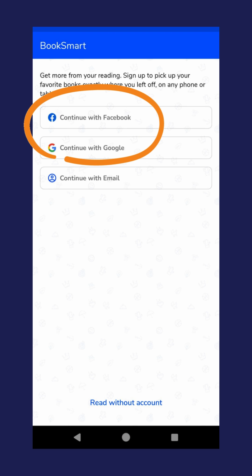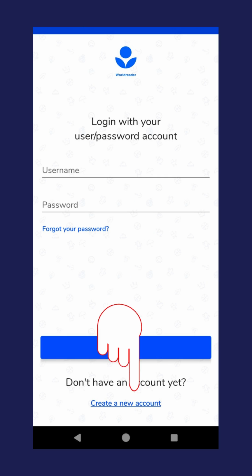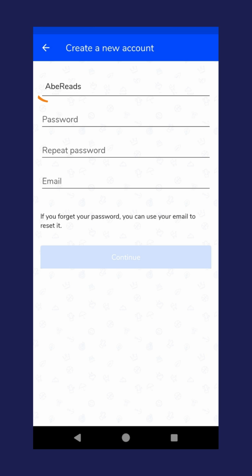If you already have an account with any of the provided options, you can use it to sign in. If not, click on Continue with Email. Click on Create a new account. Type in a unique username. It can be whatever you want it to be.